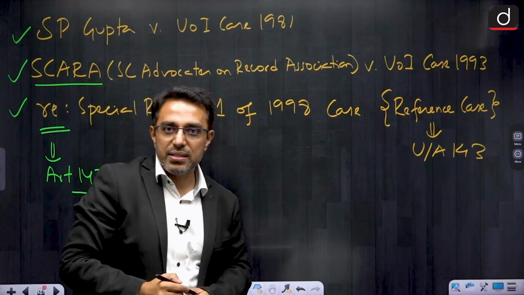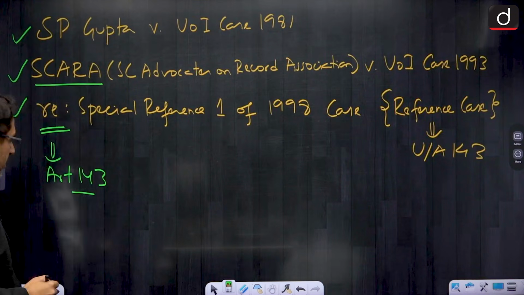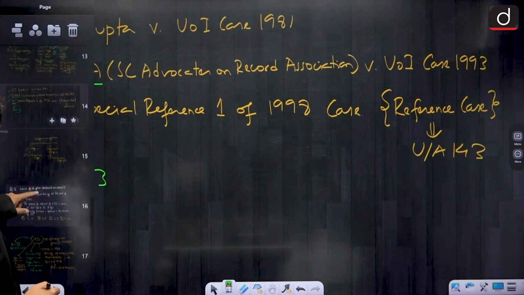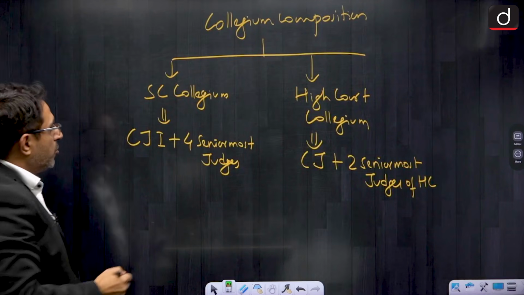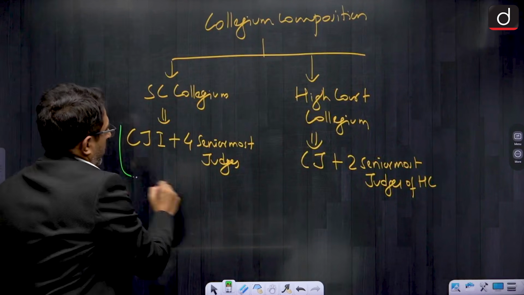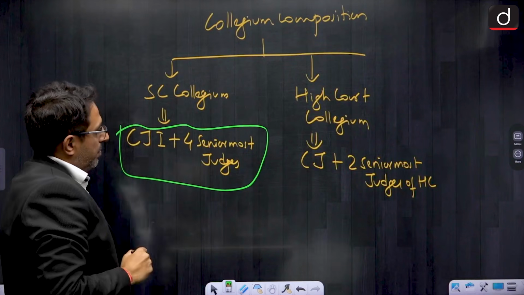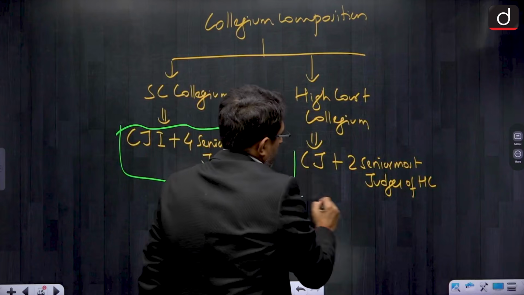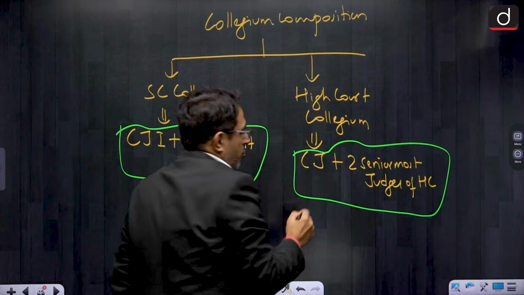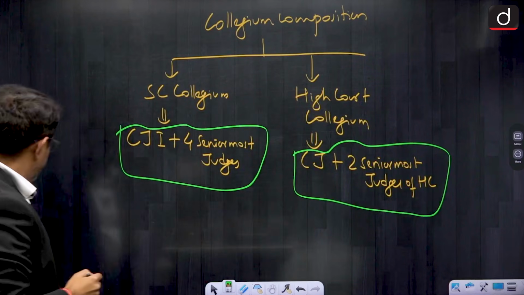So, it was a reference case under Article 143. So, these are the three judges cases. Now, the composition of collegium: Supreme Court collegium comprises CJI plus 4 senior most judges. The High Court collegium comprises the Chief Justice of the High Court plus 2 senior most judges of High Court.